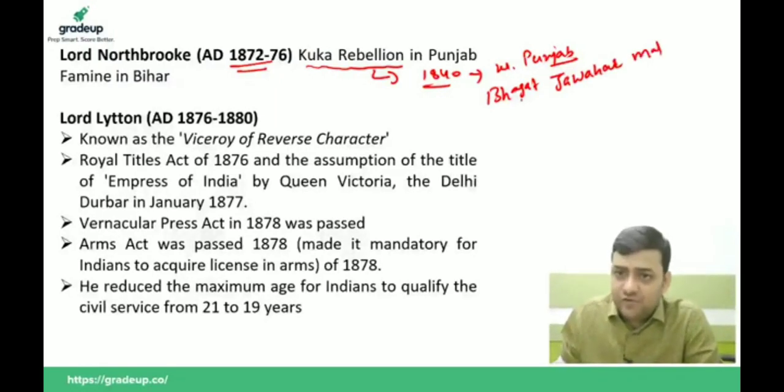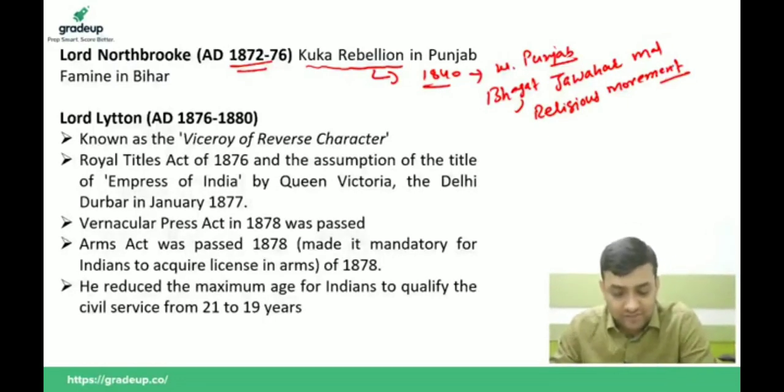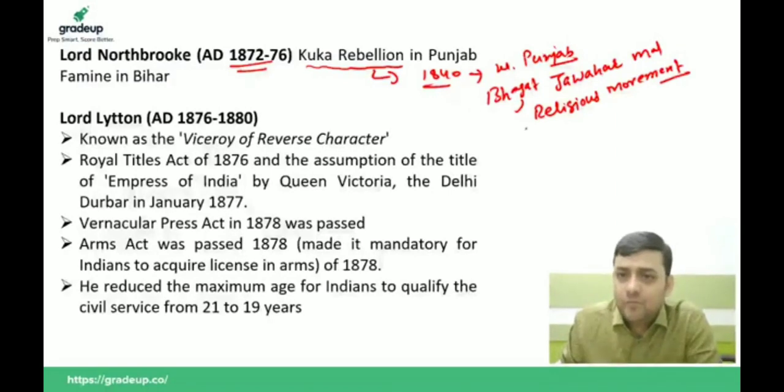It was initially a religious movement, just in order to protect the rights of the Sikhs.